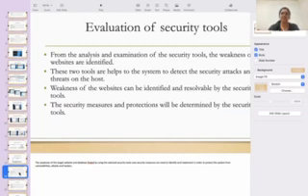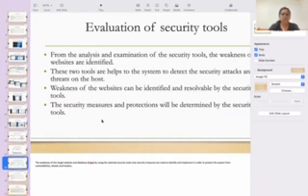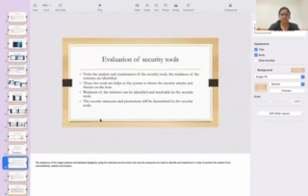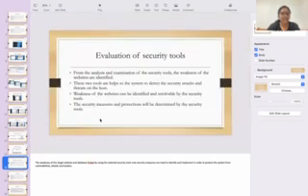Evaluation of the security tools. From the analysis and examination of the security tools, the weaknesses of the websites are identified. These two tools help the system to detect security attacks and threats on the host. Weaknesses of the website can be identified and resolved by the security tools. The security measures and protection will be determined by the security tools. The weaknesses of the target website and database were found using the selected security tools.